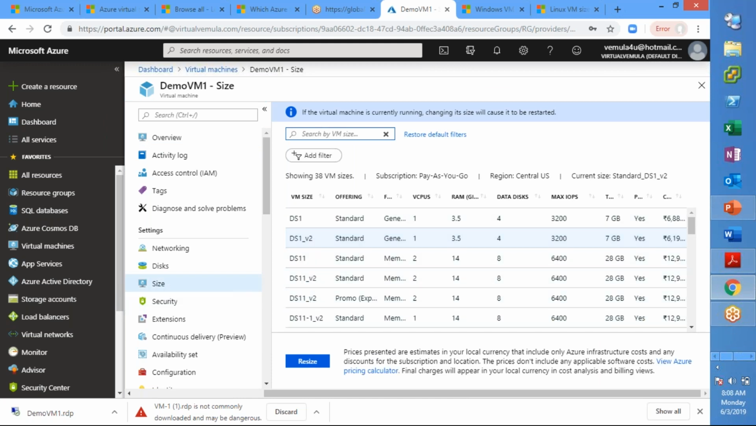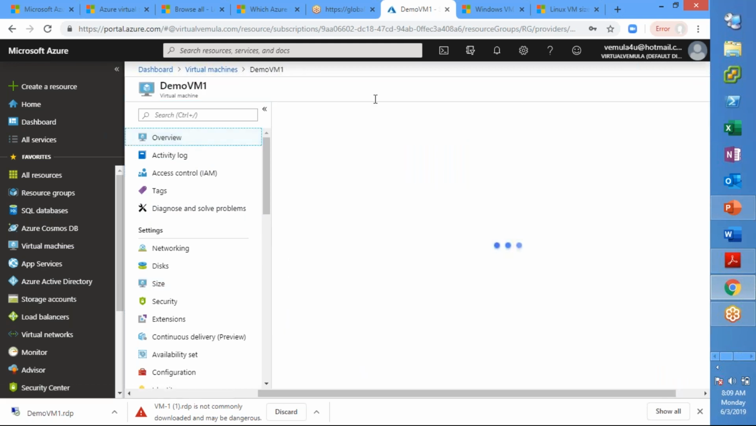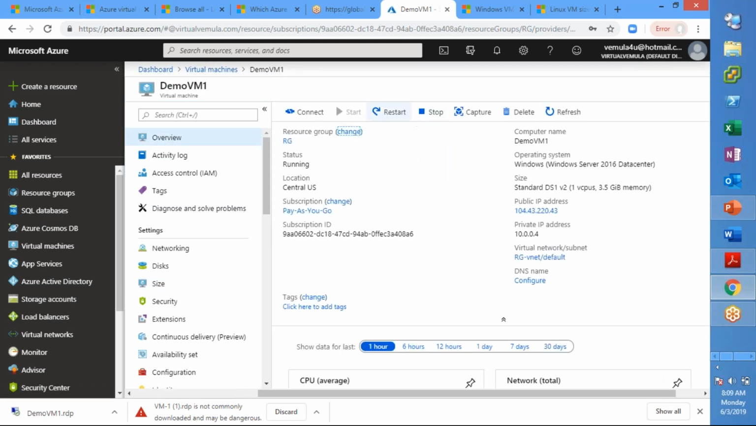Can I change the size of the VM? If yes, how do I do that? Will there be an outage, and so on, we'll be discussing. And we'll also discuss the different states of a virtual machine, and how we capture an image of a virtual machine. So that will be our class tomorrow.